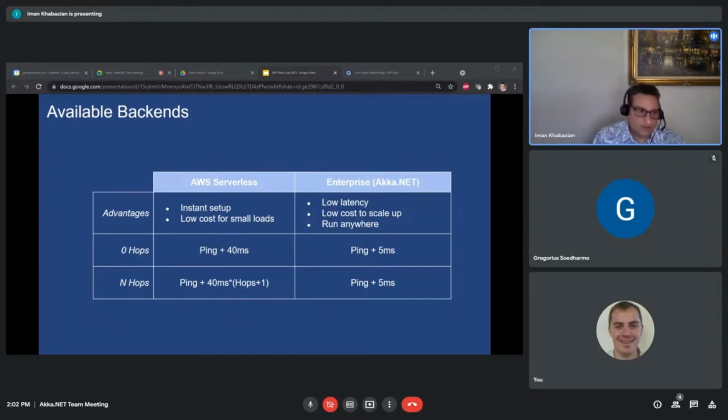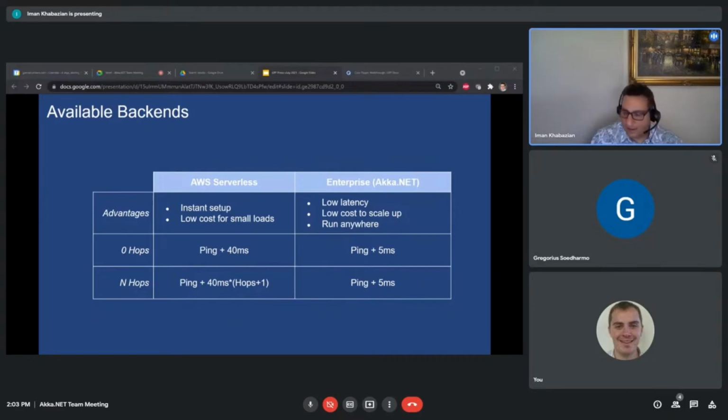If you think about your latency for a message to the server and write back, with AWS serverless it's 40 milliseconds plus ping. But with our enterprise Akka.NET server, it's just ping plus 5 milliseconds. So way faster, but it's even more impressive when you think about hops, like one server object or actor messaging another, because with AWS serverless we pay that 40 milliseconds for every hop.